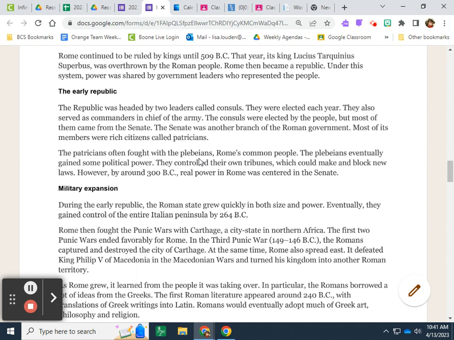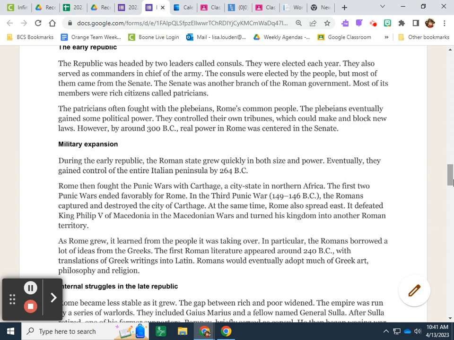The early republic. The republic was headed by two leaders called consuls. They were elected each year. They also served as commanders in chief of the army. The consuls were elected by the people, but most of them came from the Senate. The Senate was another branch of the Roman government. Most of its members were rich citizens called patricians.